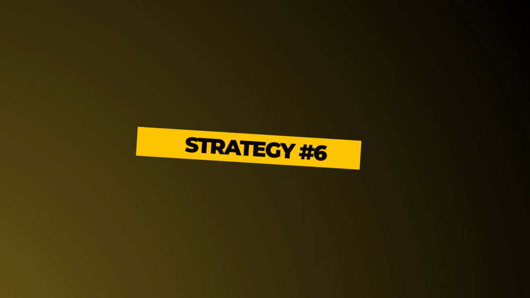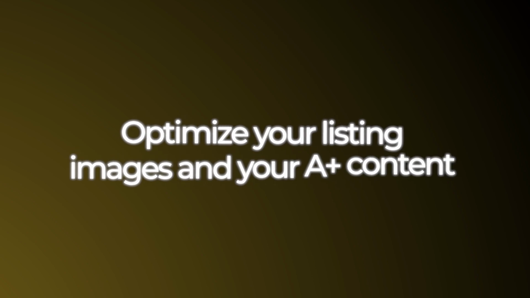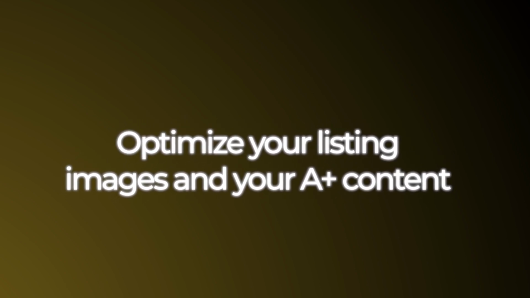The sixth and final strategy is to optimize your listing images and your A+ content. By doing this, you can increase your conversion rate. You may still be getting the same amount of traffic, the same amount of clicks on your campaigns, the same people looking at your listing, but if your conversion rate is higher, it means that you're ultimately making more sales for the same amount of PPC spend.